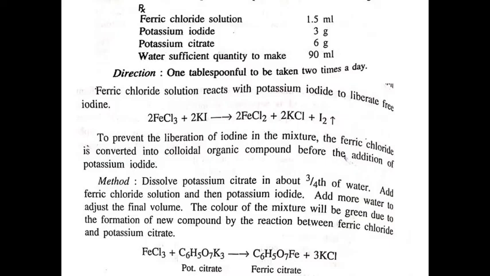Here the potassium citrate is dissolved in water, then ferric chloride solution is added, and then potassium iodide solution is added. The color of the mixture is green due to formation of a new compound by reaction between ferric chloride and potassium citrate.